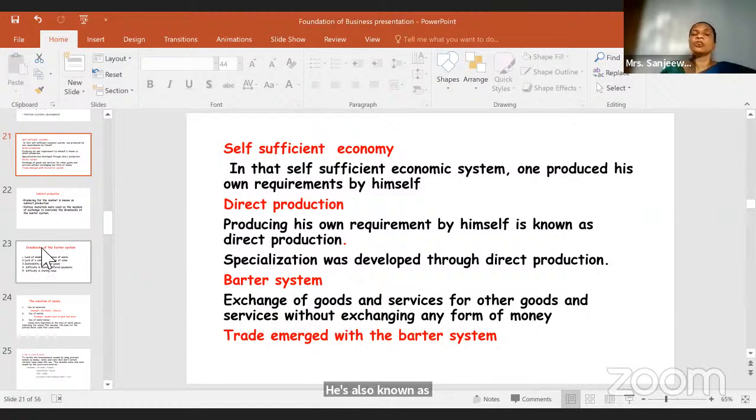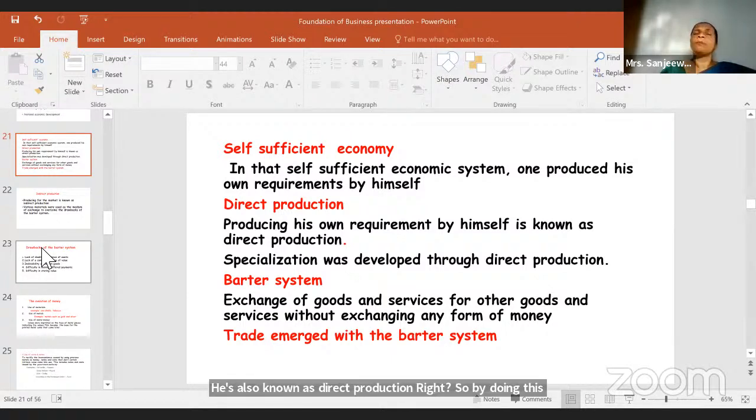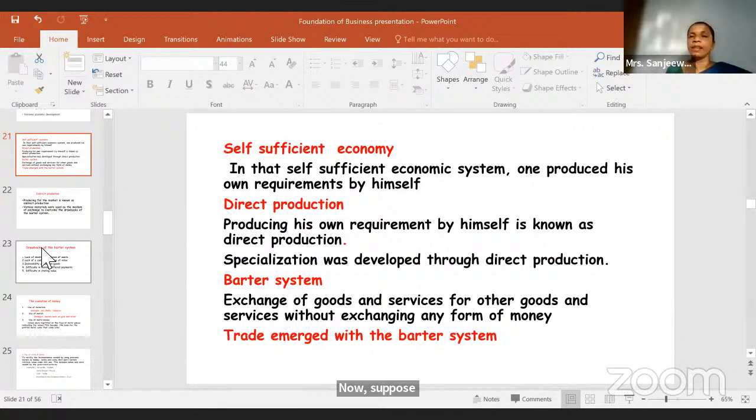Now suppose you are cultivating vegetables for yourself, and you do that over and over again. So what will happen? Specialization will develop. Why is that? Because you are doing that same thing again and again, so you will be specialized in that area.